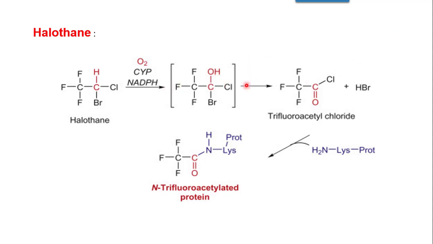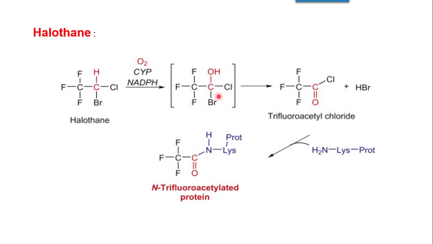This way the alcohol will get converted to C double bond O, and this chlorine will again get substituted, same as in the case of chloroform, and this COOH will become halogen acid and the chloride will get separated.